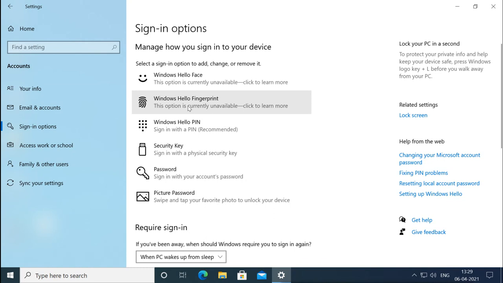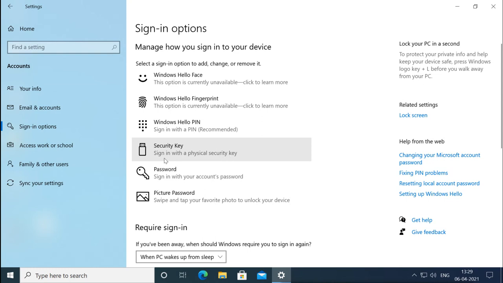So if you have these options, then you can use these also, and you can configure this same as this pin and picture. And you have a new option available here. It is called security key. This is a physical security key that you can use for signing.